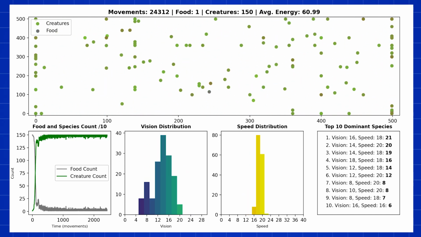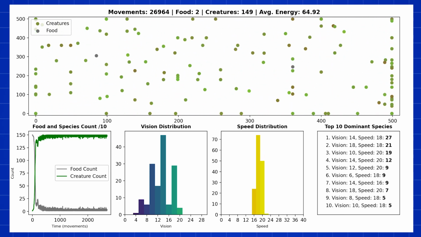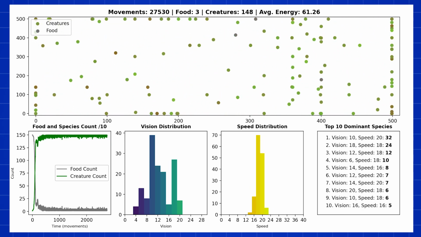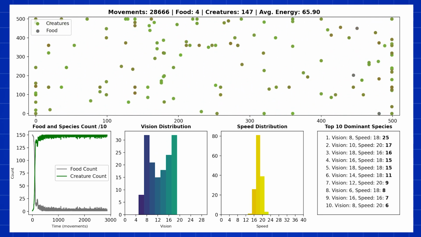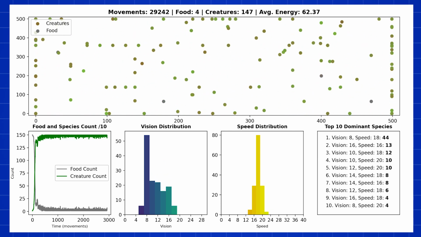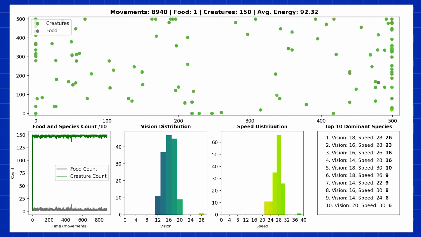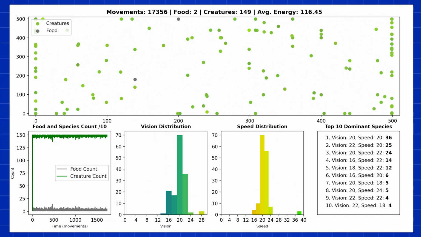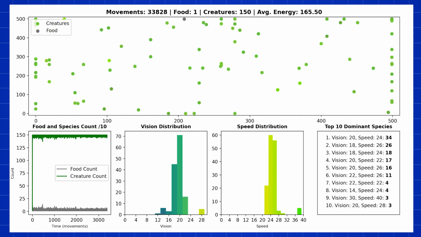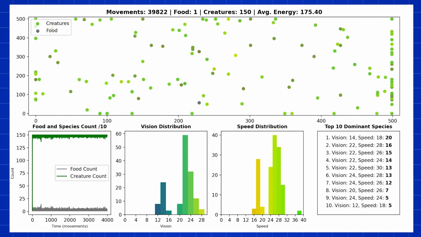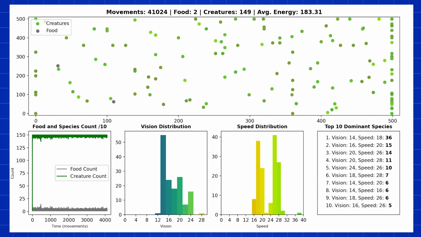At this time, we had equilibrium around speed of 18 and vision of 10. This may happen due to our huge mutation rate of 10%. To test this concept from the other side, we can start simulation with creatures that have maximum vision and speed and check if they're gonna come to the similar equilibrium. After 40,000 movements, the best species had a vision of 14 and speed of 18, which is around the same result as we got in previous simulation.